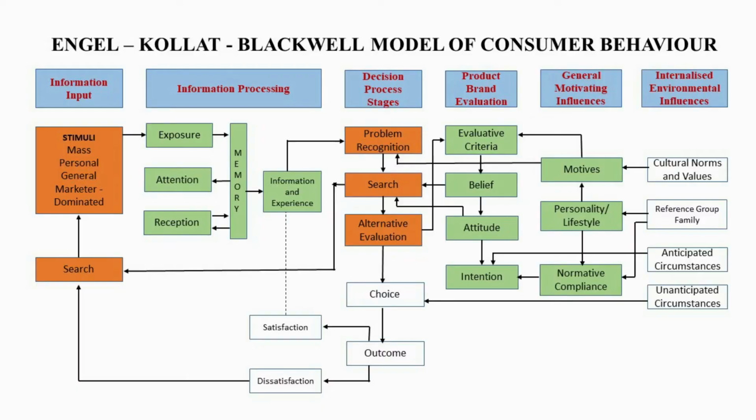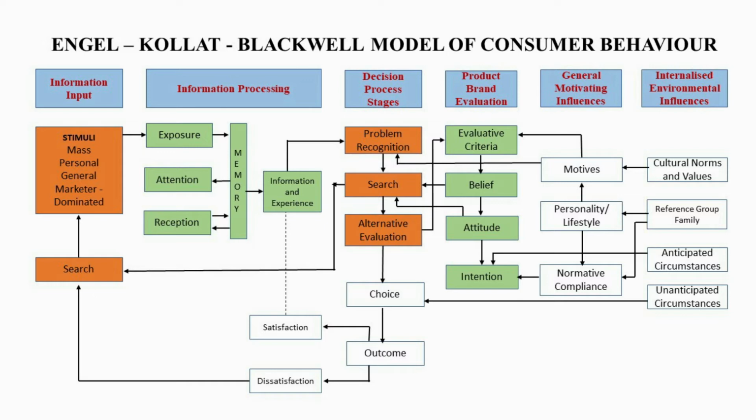The variables under product brand evaluation and general motivating influences are considered the internal variables which affect the evaluation of alternatives. Look at the variables under product brand evaluation. On the top there is evaluation criteria, then beliefs, attitude and intention.